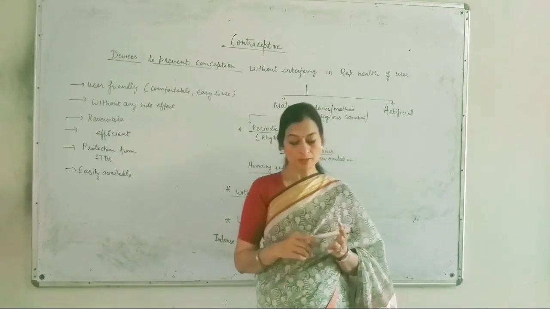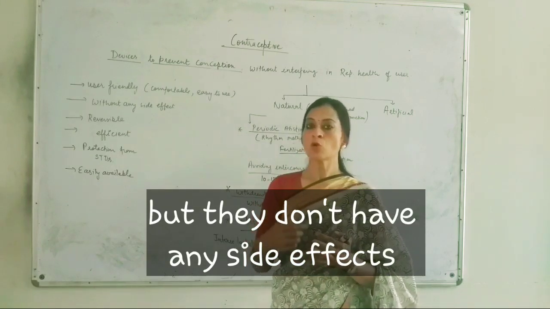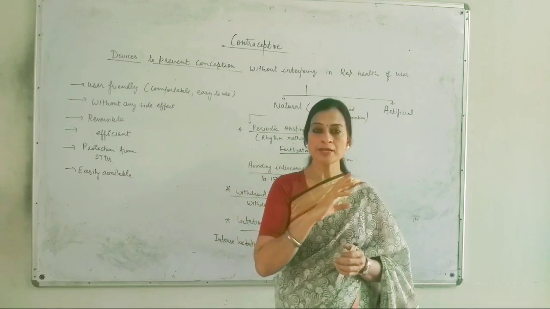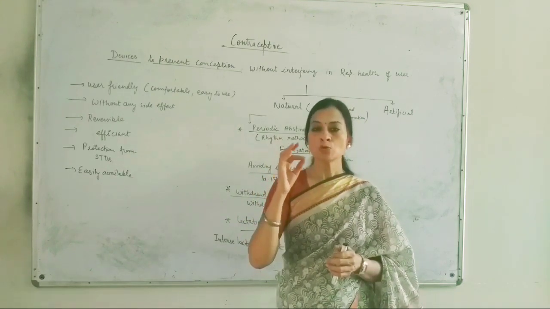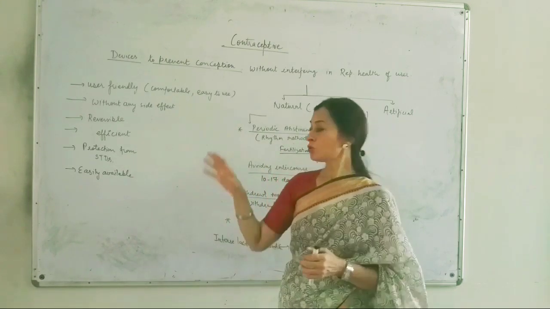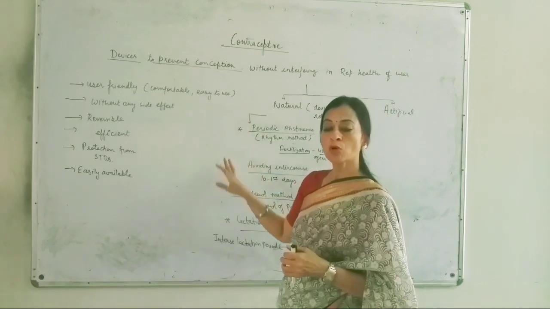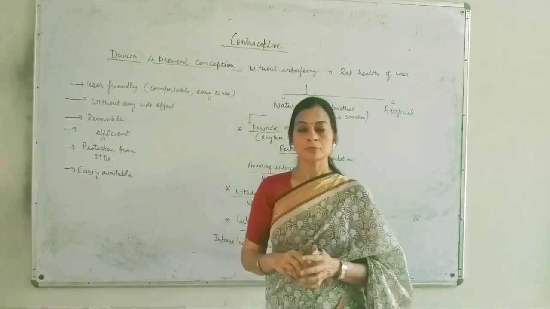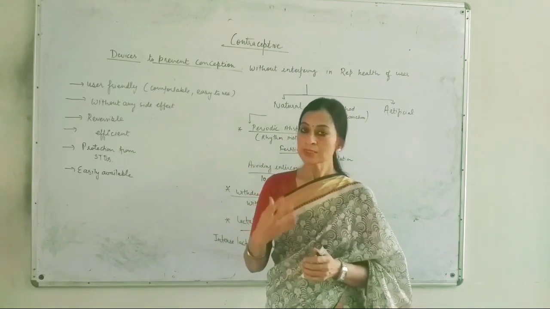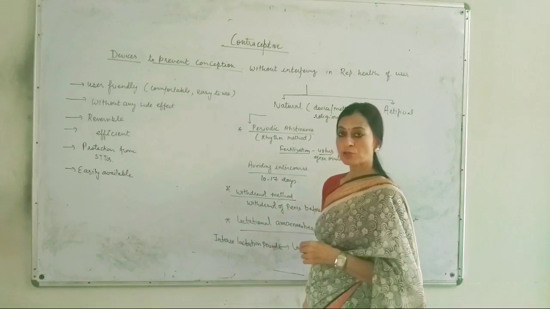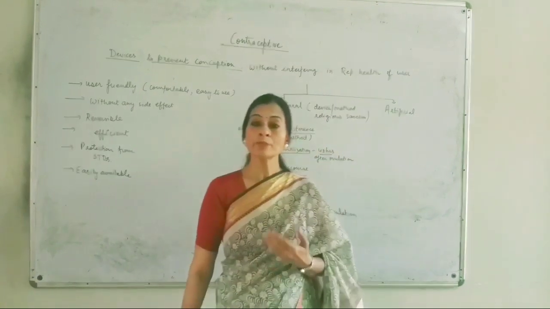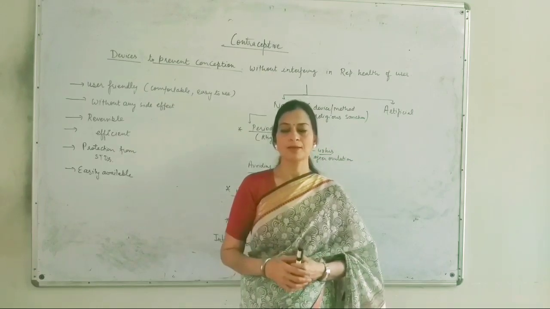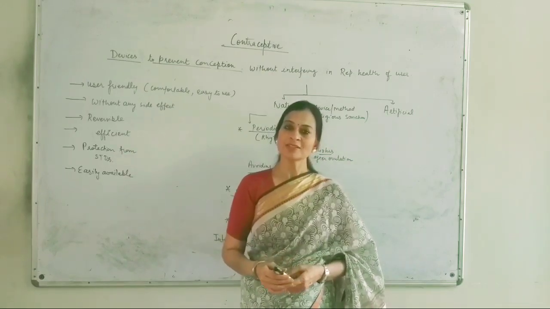But the plus point for all these natural methods is that because we are not using any external device or any chemical, there are no side effects on the couple because of these methods. So these are the three different types of natural methods, which are actually based on our natural processes. So I hope this lecture is clear to you.